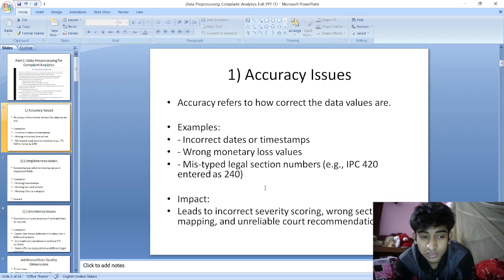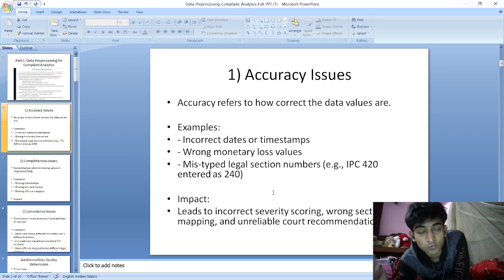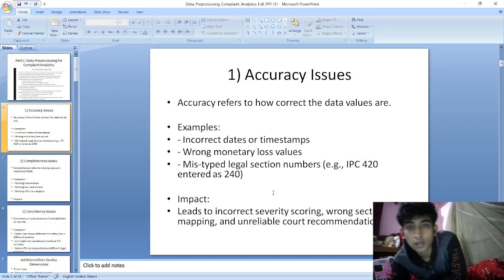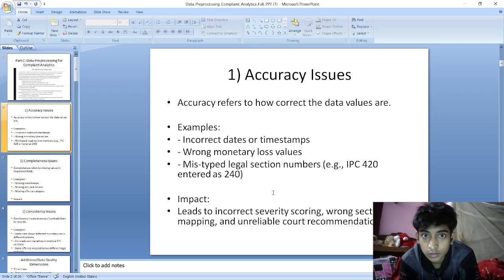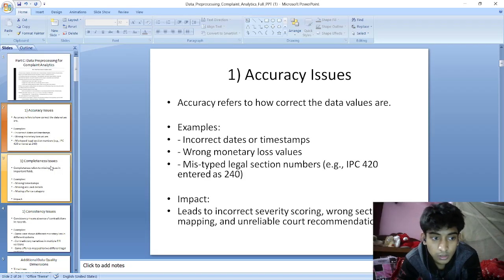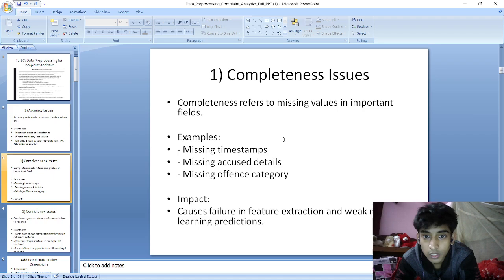Incorrect severity scoring, the score on the basis of which we make the prediction, could lead to bad prediction. Wrong section mapping, for example for a theft case, there is a criminal mapping. So the impact is incorrect severity scoring, wrong section mapping, and unreliable code recommendation. So let's see completeness issue.